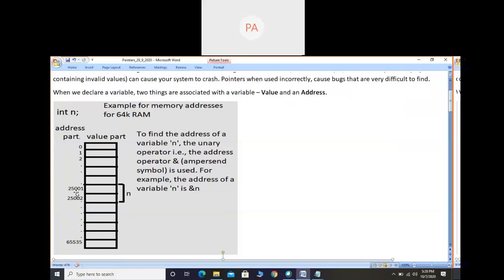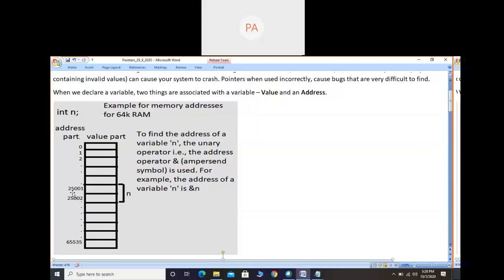Till the pointers chapter, we have not touched the address part of the variable. I hope you are getting this concept. Only values were being dealt with. In any chapter from introduction to C++ till the functions chapter, we considered only the value part of the variable. Now we are taking the address part into consideration.